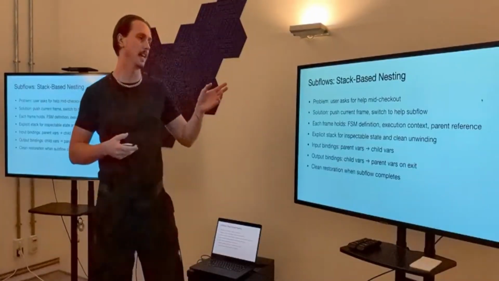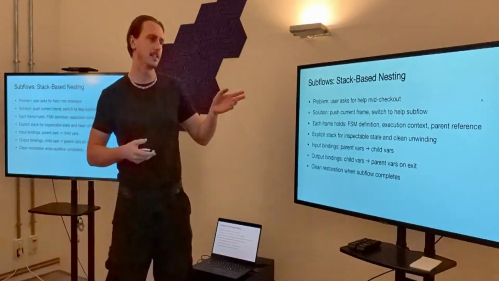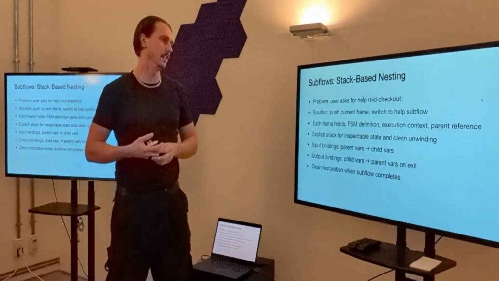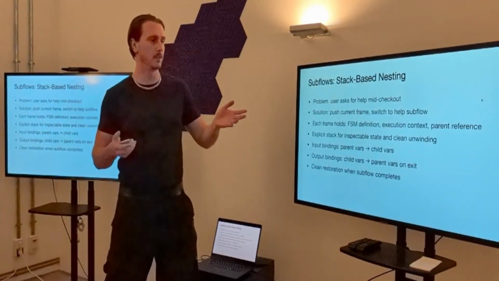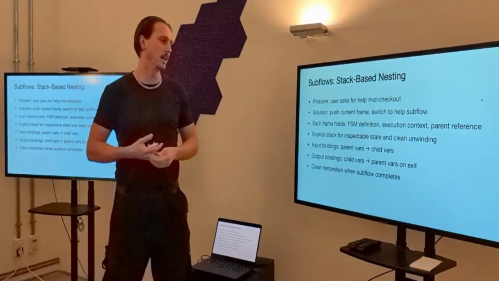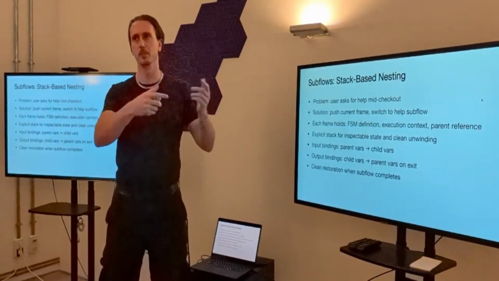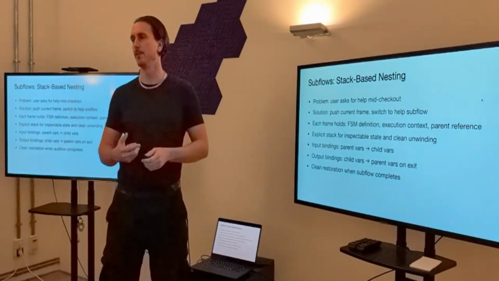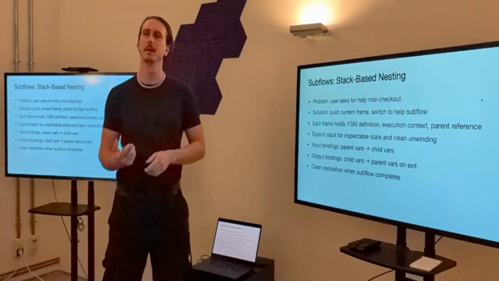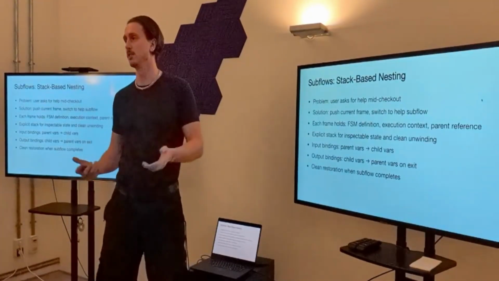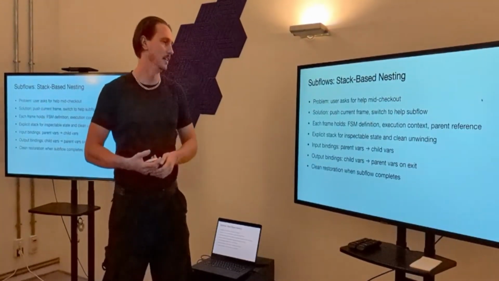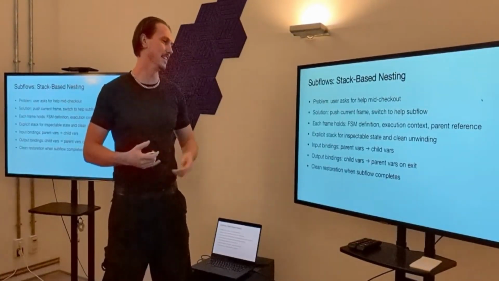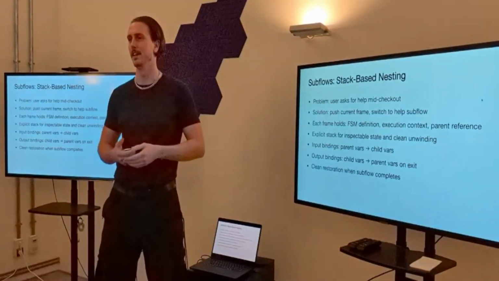So the stack frame holds the FSM definition itself, the execution context, variables, and the parent reference. It's inspectable for clean unwinding. The input binding, so we bind the parent's variables to the child's variables, and we also need some output sometimes from those, so we can bind the child variables and pass them up the stack, similar to function calls, really. It's all just the same thing in a different form. And this allows us to have clean restoration of the parent flow when a subflow executes.